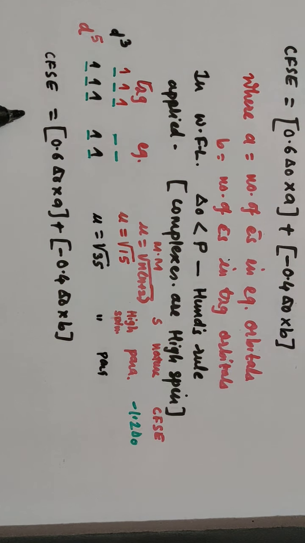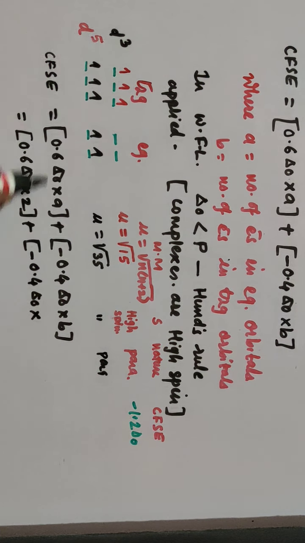Now in this case, in the eg orbital, how many electrons are present? 2 electrons are there, so it is 0.6 delta 0 into 2 plus, into bracket, minus 0.4 delta 0 into B. B is your number of electrons in t2g and that is 3.